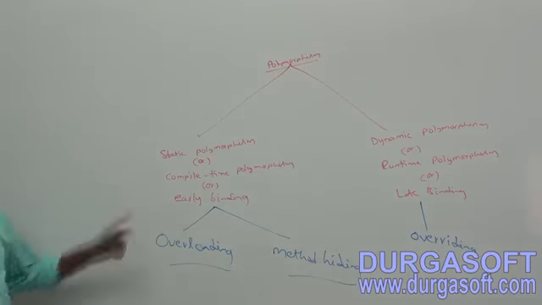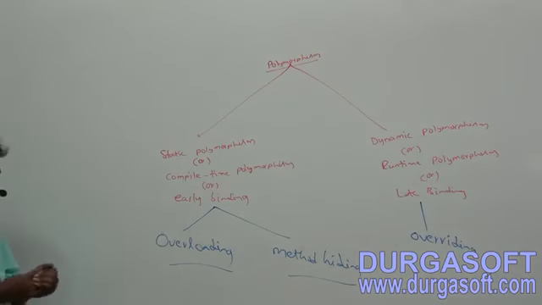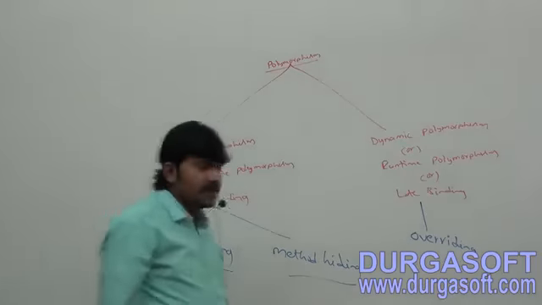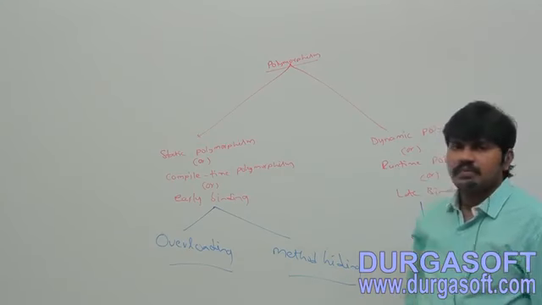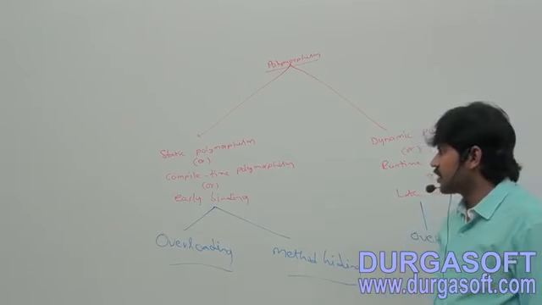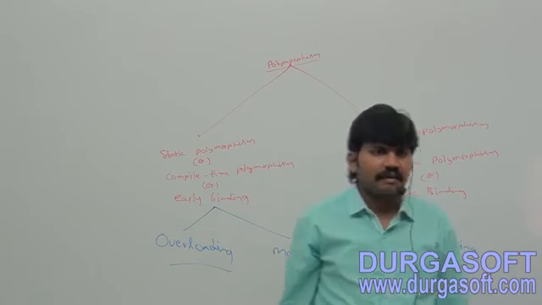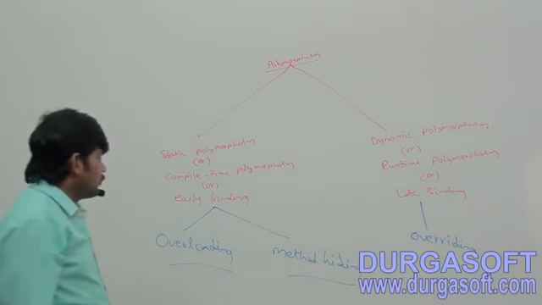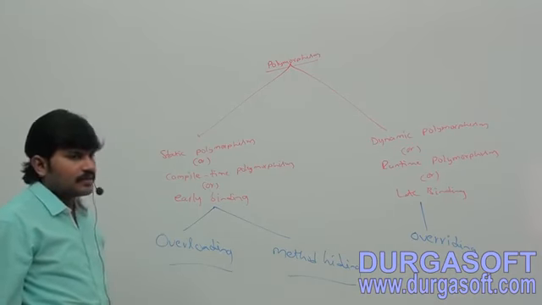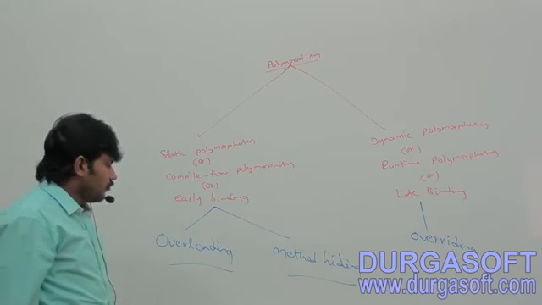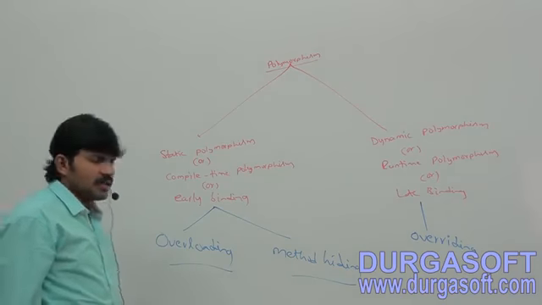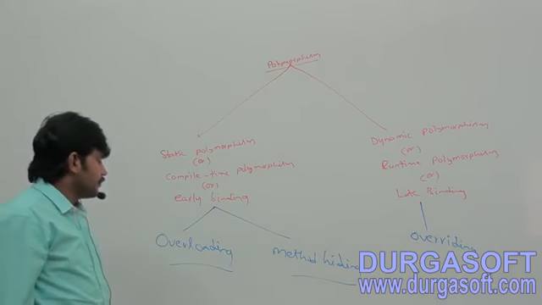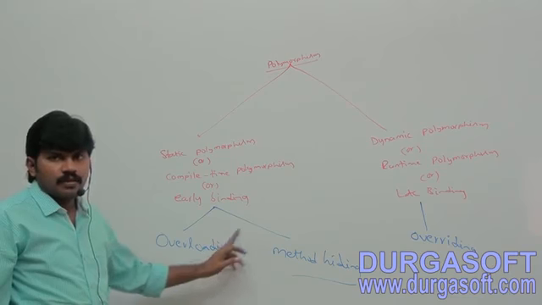Polymorphism: static polymorphism, compile time polymorphism or early binding; overloading and method hiding are examples. Take this clearly.